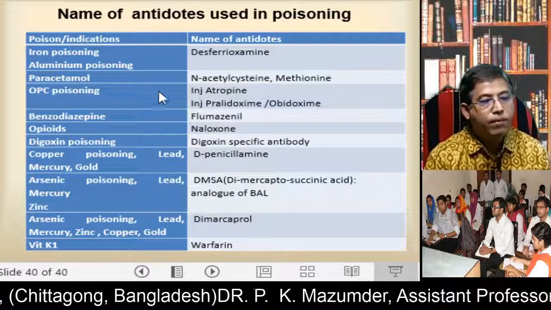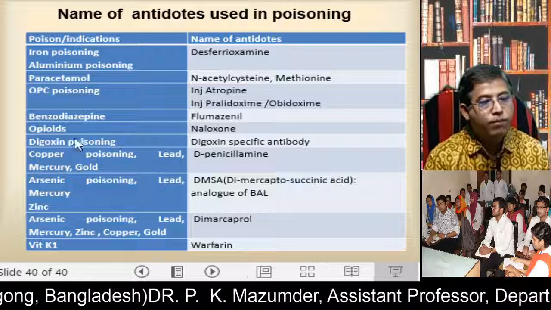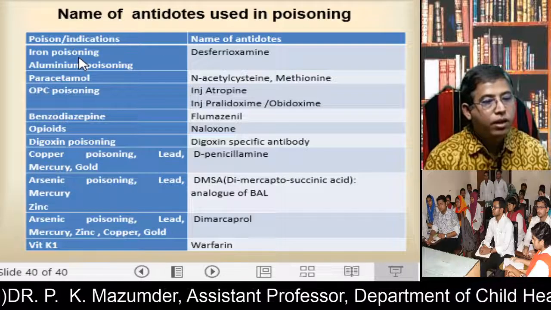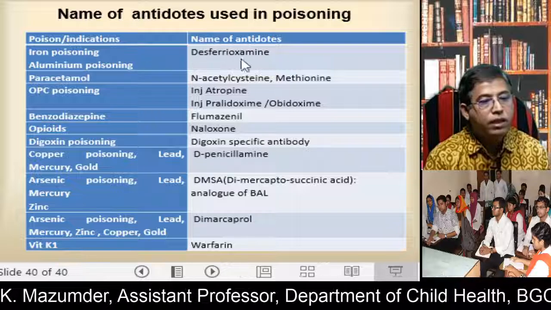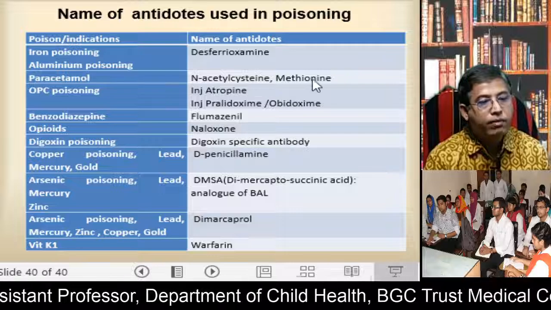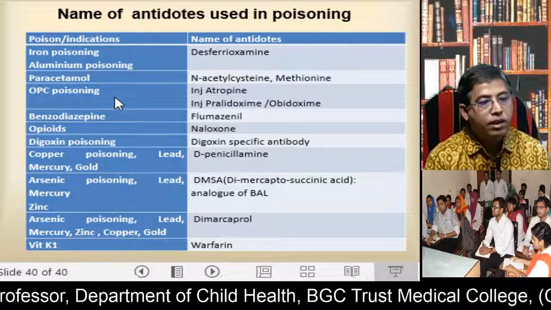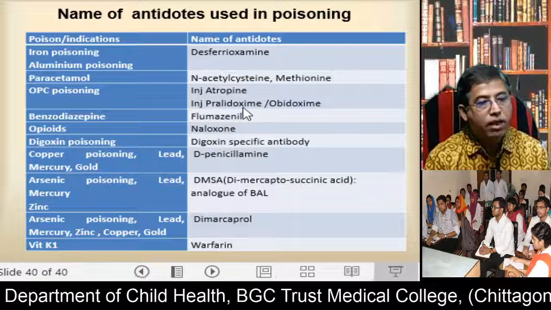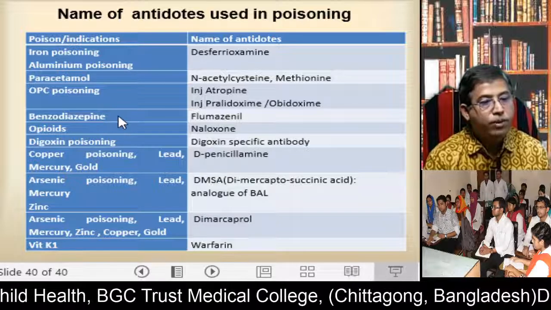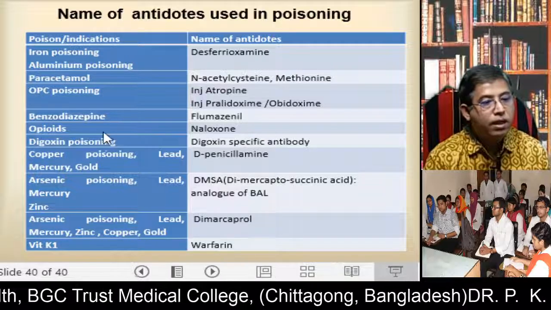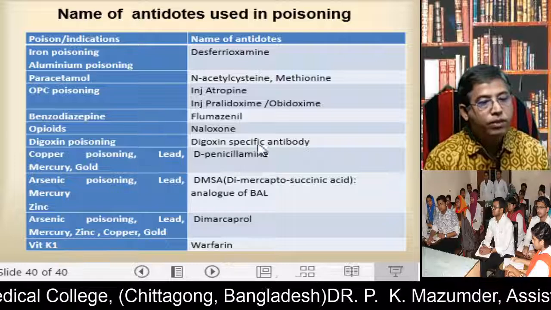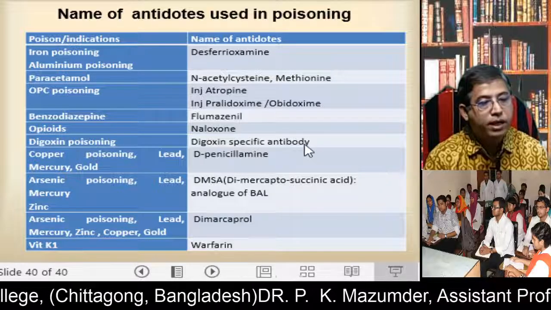Now, names of some antidotes used in poisoning, sometimes asked in the SAQ. In iron poisoning, the antidote is desferrioxamine. Paracetamol poisoning: N-acetylcysteine, methionine. In OPC poisoning: injection atropine, injection pralidoxime or obidoxime. In benzodiazepines: flumazenil. Opioids: naloxone. In digoxin poisoning: digoxin-specific antibody, digibind.